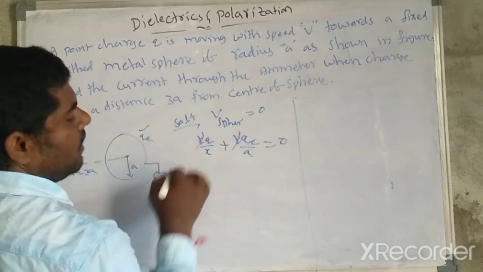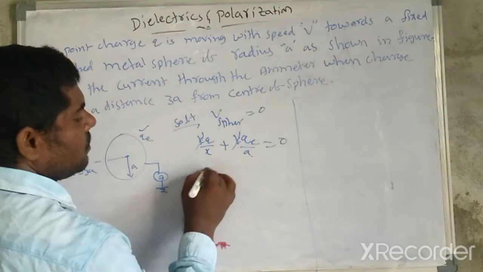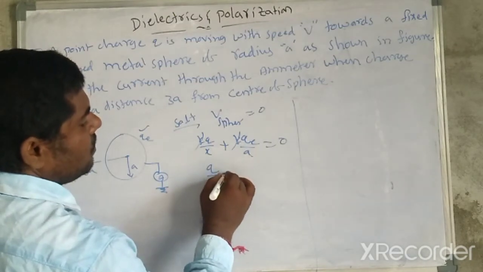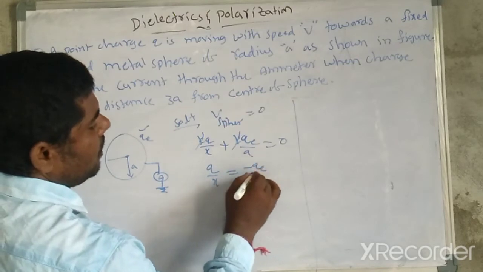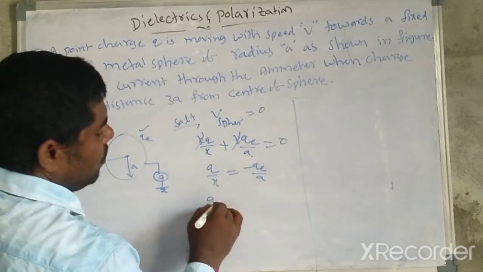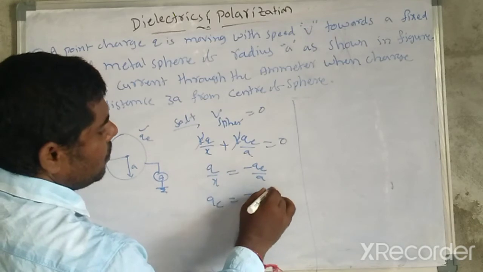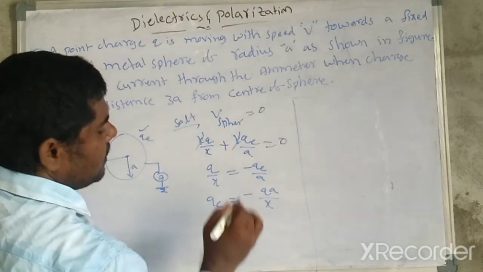So k cancels, and q by x is equal to minus qe by a. So qe is equal to minus qa divided by x.